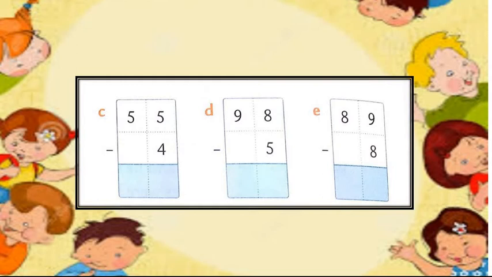Sum number C. Let us see what you have to write there. 55 minus 4. So, what will be the answer here?